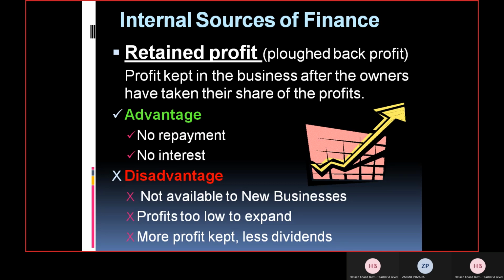All right, Zainab, very good. That's right. Although your voice was not that clear, I still got the understanding of it. You know that because we just covered the chapter on break-even analysis. New businesses are yet to cover their costs. It means they have not yet achieved the break-even level, so they have not earned profit. That's why it's not available to new businesses. So you are perfectly fine, but if you use the term break even, yet to achieve break even, I think it will be more useful as development for this point.